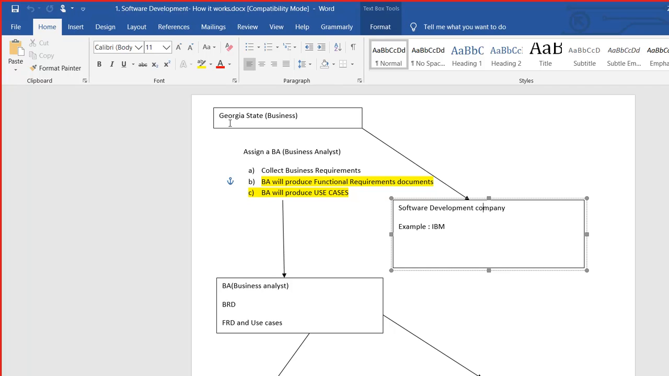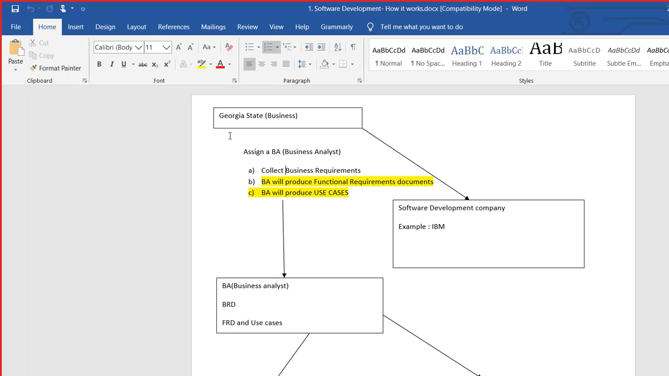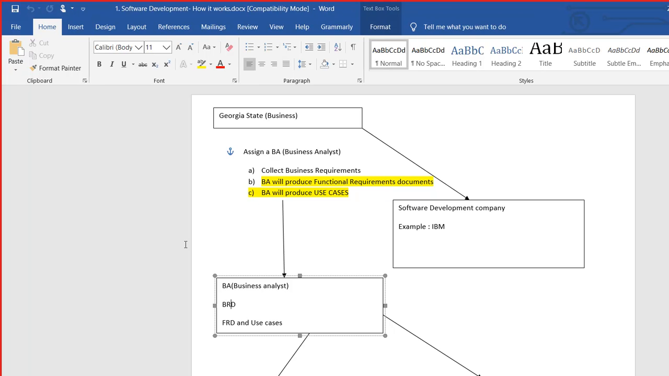So the business analyst will be collecting the requirements of the software and documenting them, right? They collect the requirement and then they prepare the BRD, that is the business requirement document. It is a brief document with the requirements of the software.